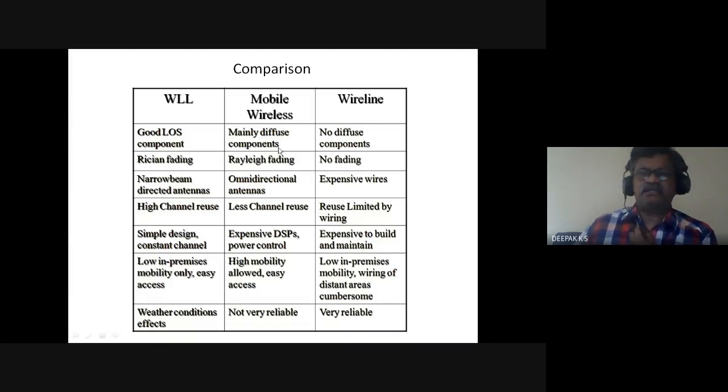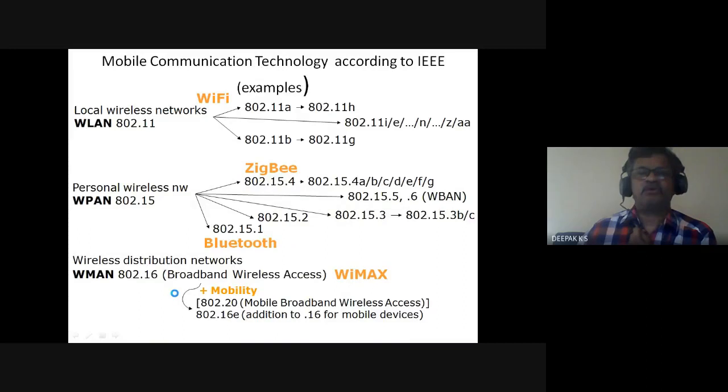So these are certain differences. In wireline you need cables. Tons of copper is buried under the earth in this wireline system. Here the cost is less, and deployment is faster. So these are certain advantages of wireless in local loop.